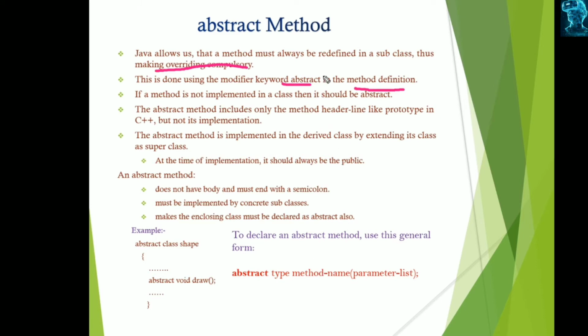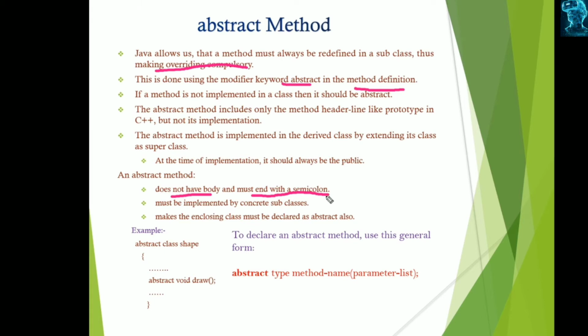If a method is not implemented in a class, that is also an abstract method. An abstract method has only a header, the method heading. It does not have any body and ends with a semicolon.